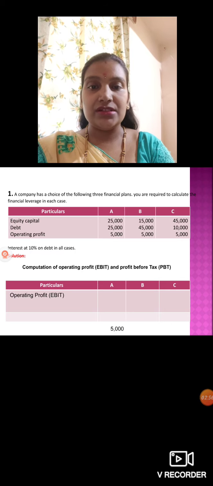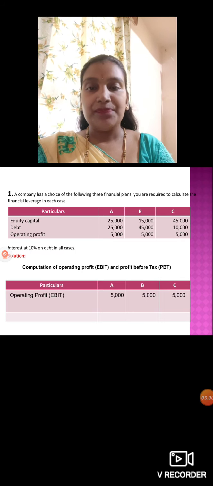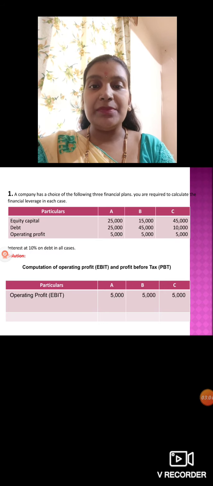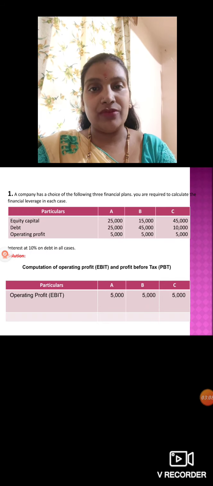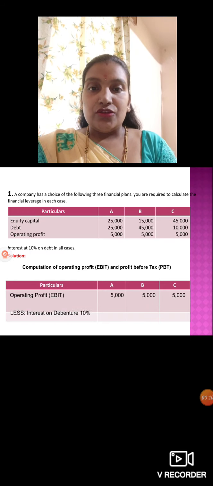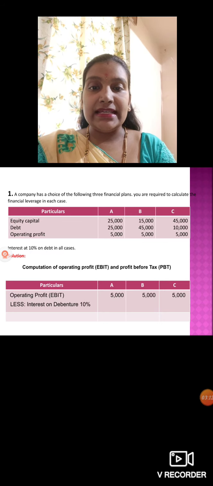Out of operating profit you should pay 10% interest on each debt, so we write less: interest on debentures at 10%.